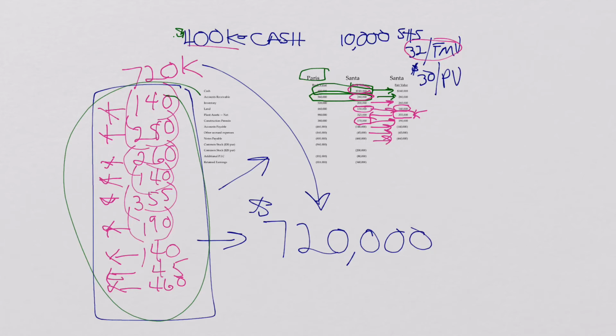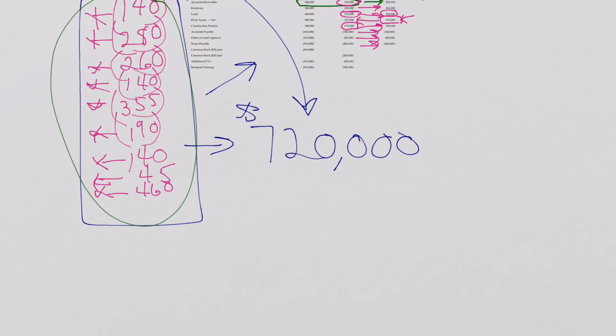Let me say that one more time. I didn't pay anything more than the identified assets and liabilities that I purchased or assumed in this transaction. So since I didn't pay anything more, now I know one thing of importance. There is no, no what? No goodwill in this purchase.